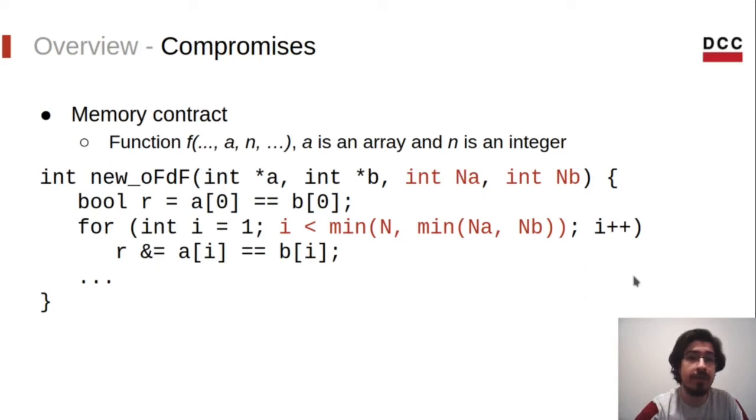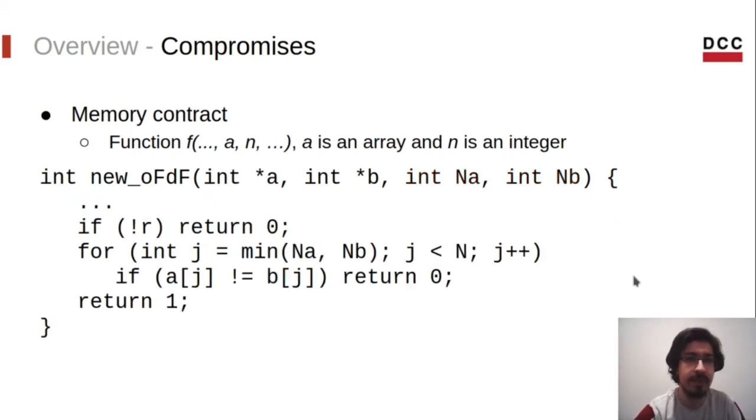Note that if both NA and NB are greater than the max number of iterations, then the function will access all the positions, regardless of the values inside the arrays A and B. This is the compromise we make. After transforming this function, the repaired code will be data invariant whenever possible, but not necessarily always. If there are still elements to be compared, we move back to the original behavior, check if the previous compared elements were the same. If not, return immediately because the next comparison is not safe anymore.